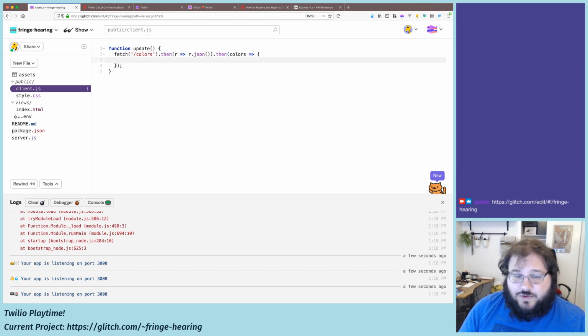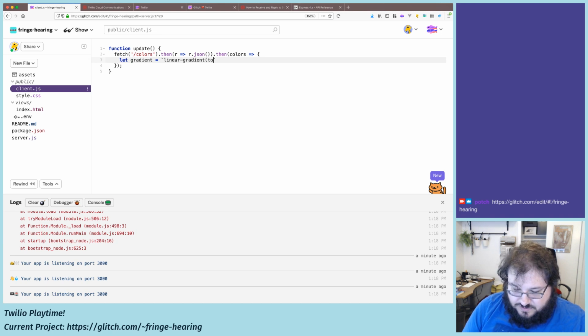And in this case, what we want to do is make a string of those colors. Actually, it's an array already, so we can join them. So let's do this all at once. Let gradient equals, let's do a backtick string here. It's going to be linear-gradient, and the linear gradient is going to be to the right.